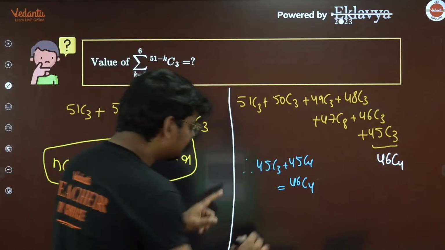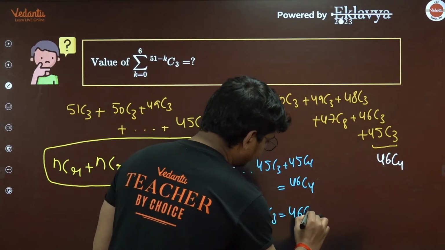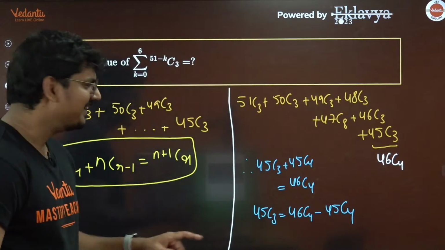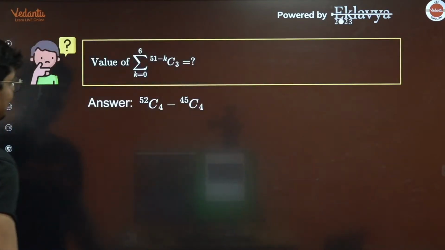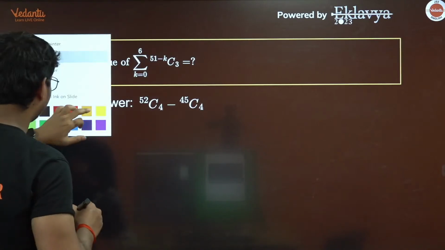So from this, what is 45C3, students? What is 45C3? It is 46C4 minus 45C4. So can I bring out this 46C4 here? Yes, definitely. Now applying the same logic. Now you observe this. Now the question is pretty simple.